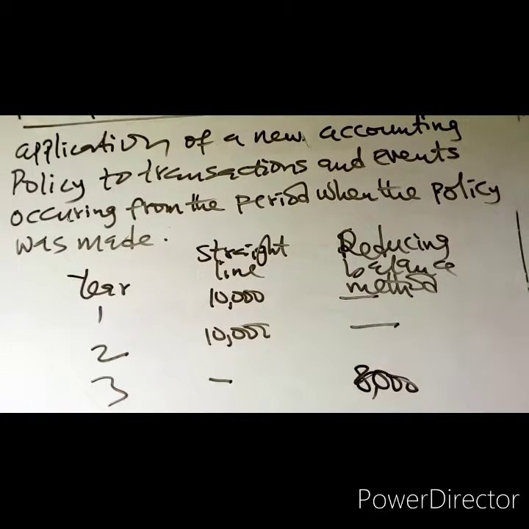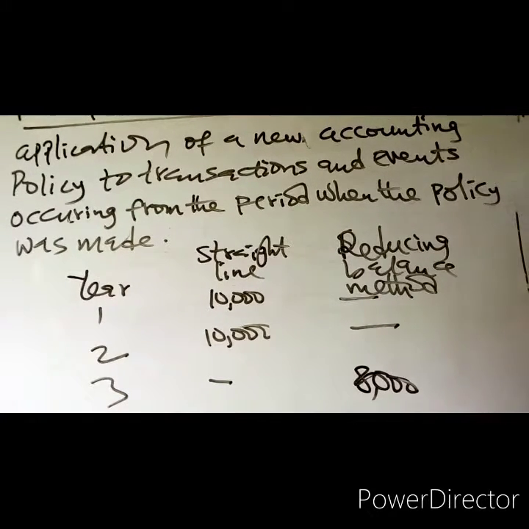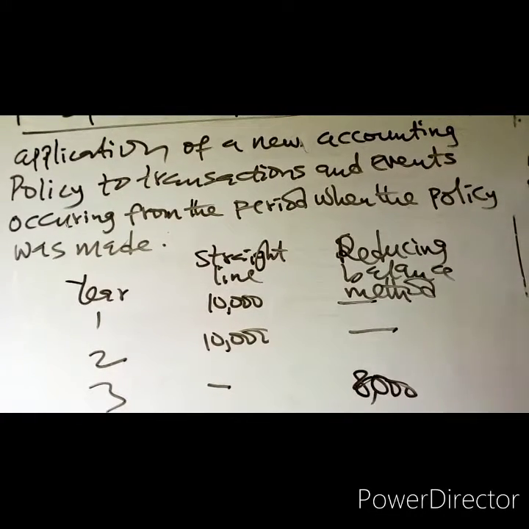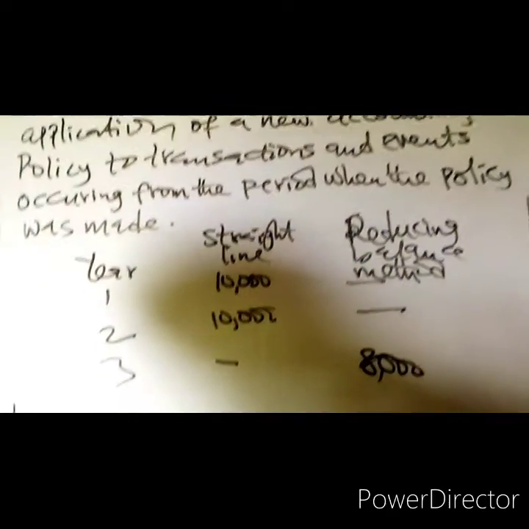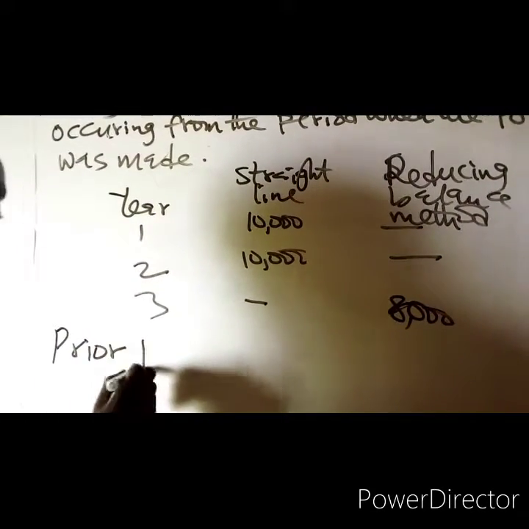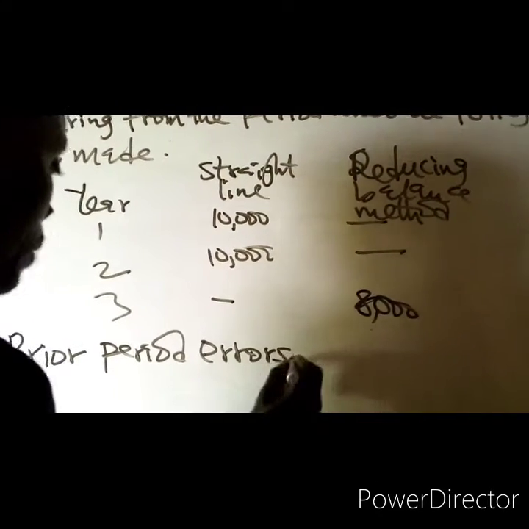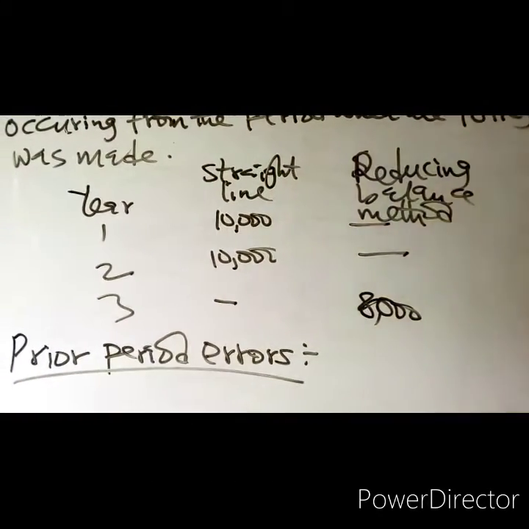So that is change in accounting estimate. Then the third one is prior period errors.